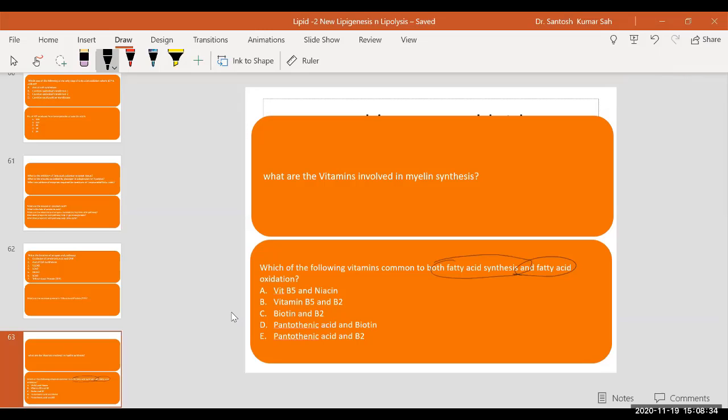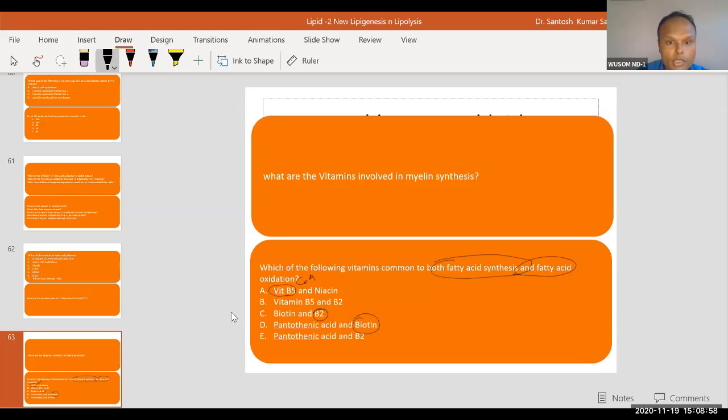So D is not the answer. Biotin is not required for fatty acid breakdown, fatty acid oxidation. B2 is not required for fatty acid synthesis. A: vitamin B5, pantothenic acid, coenzyme A, is required for both, and niacin too, NADPH for synthesis and NAD for breakdown. Yes, A is the answer.